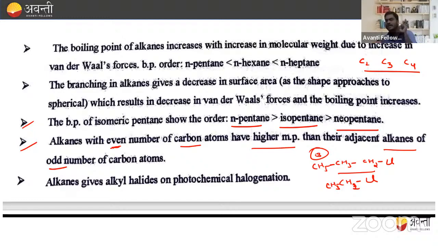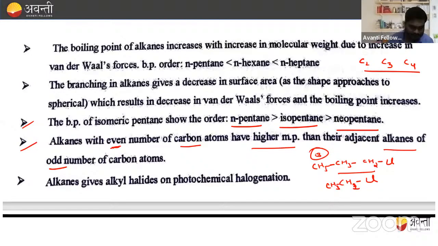बस 7 को 6 से कंपेयर कर सकते हो. Out of 6 and 7, only 6 will be greater. But if you are comparing 7 with 4, then obviously 7 will have more melting point as compared to 4. ऑड नंबर इवन नंबर पॉइंट कहाँ ध्यान रखना है, बस एडजेसेंट के लिए, ना कि पूरे के लिए.